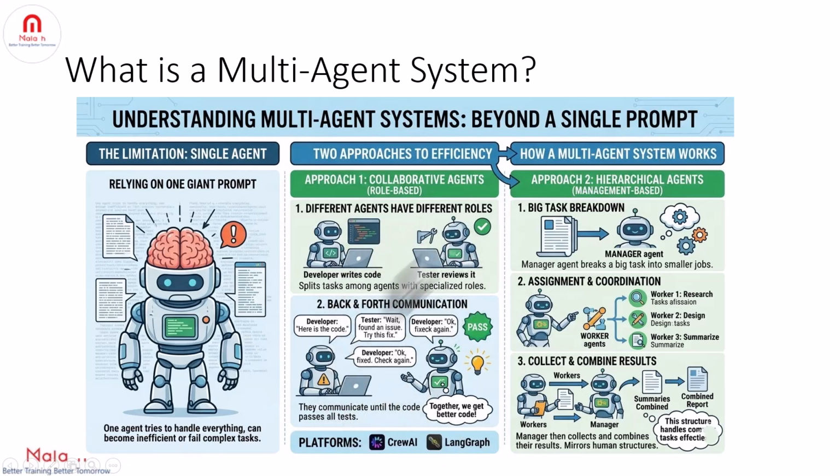And in the case of hierarchical agents, a manager agent breaks a big task into smaller jobs and assigns them to worker agents. The manager then collects and combines their results. And this approach mirrors human organizational structures and produces better results for complex tasks than a single agent.